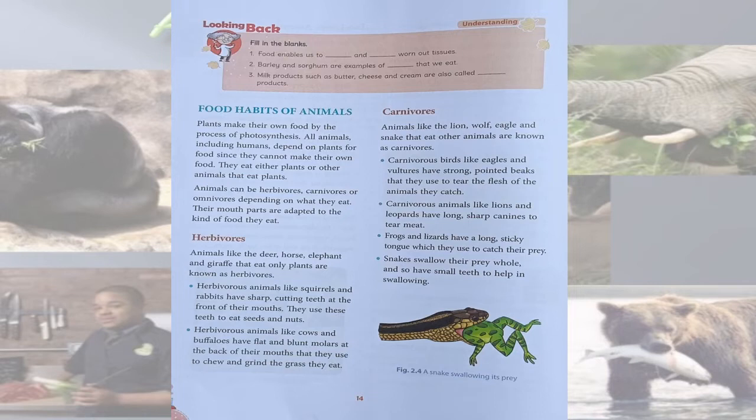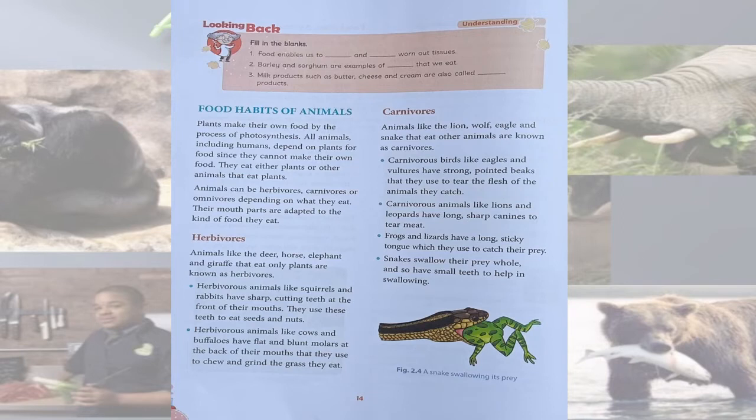Next is carnivores. Carn means meat and ores means eaters. Animals that eat other animals are called carnivores. For example, lion, tiger, wolf, eagle, snake, frogs, etc. Carnivorous birds have strong pointed beaks used to tear flesh. And carnivorous animals have long, sharp canines to tear meat.